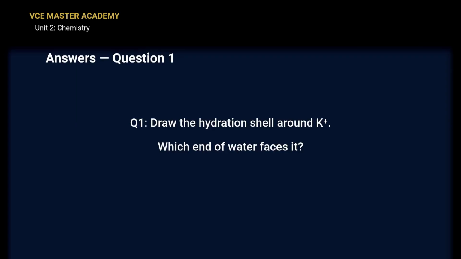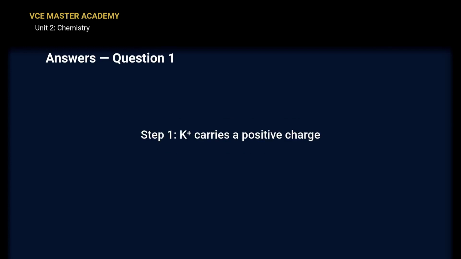Pause here. Solutions time. Question 1. The hydration shell around a potassium ion. Step 1. Look at the charge. Potassium ion, K+. It's positive. Step 2. Our rule. Opposite charges attract. Step 3. Which end of water is negative? The oxygen end, delta minus.